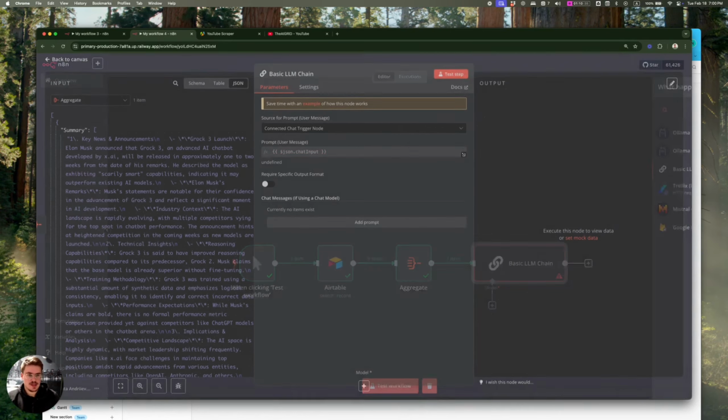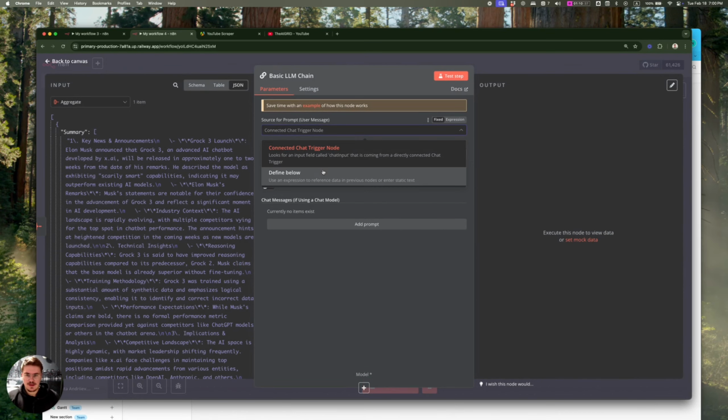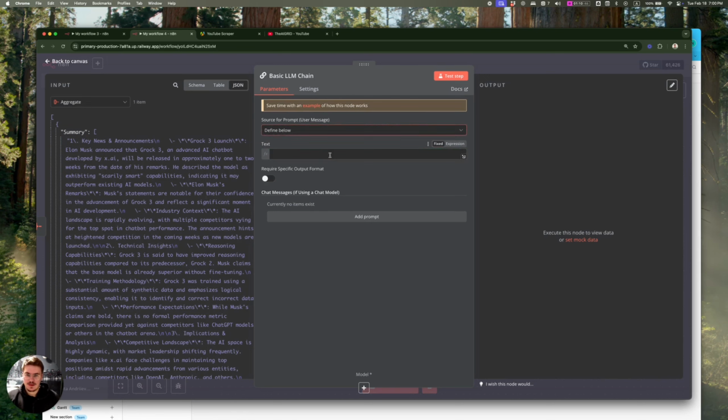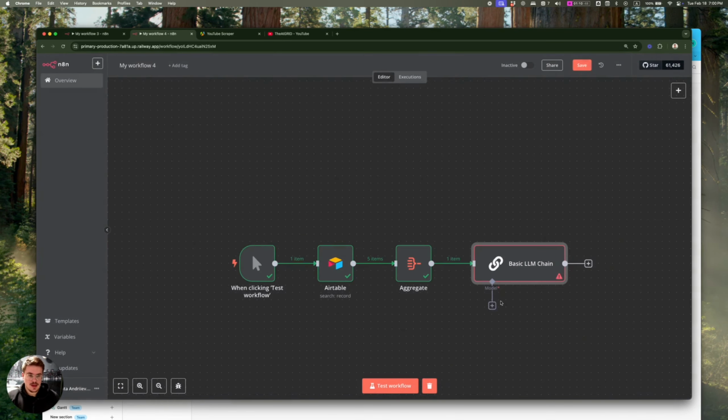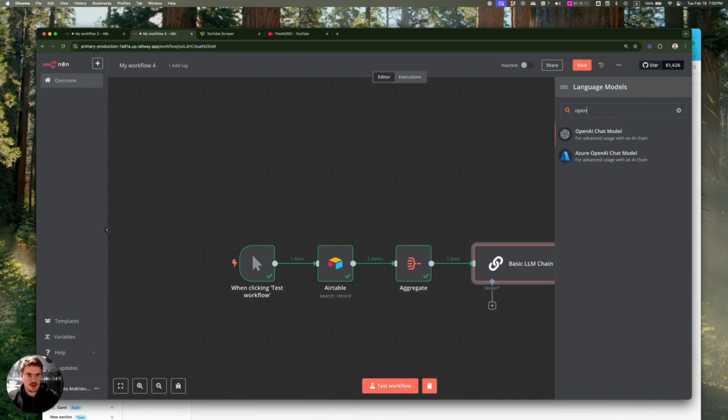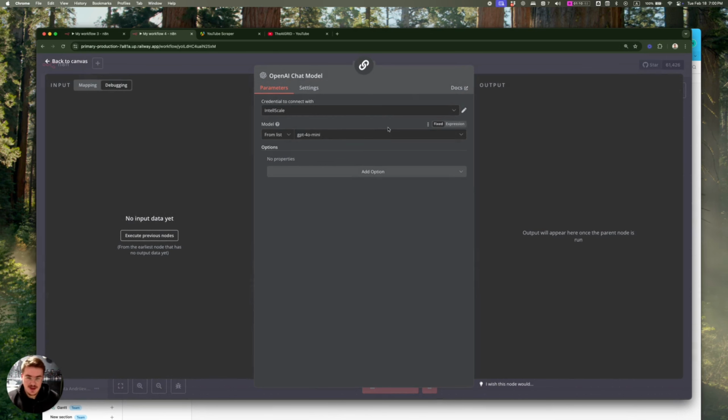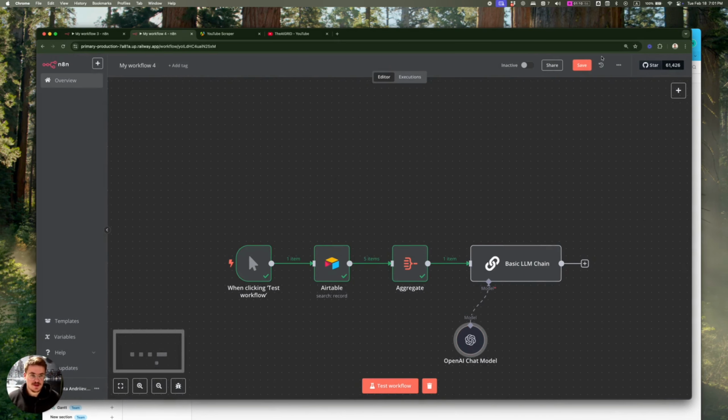Just grab the basic LLM chain, choose define below. This is the summaries. And then the model is going to be OpenAI. I'm just going to use GPT-4o Mini just to preserve some tokens.